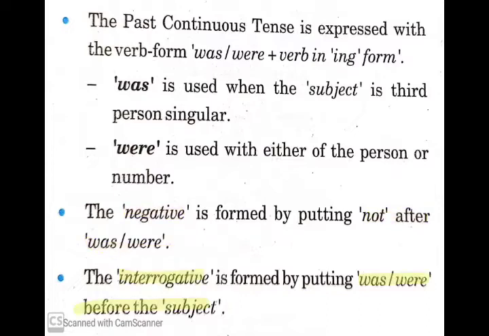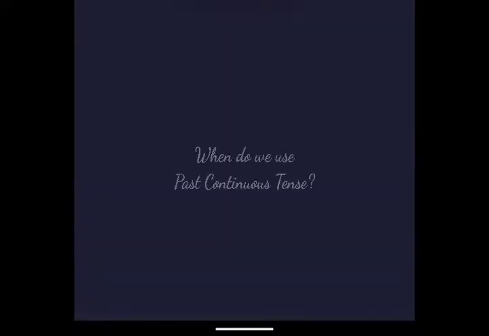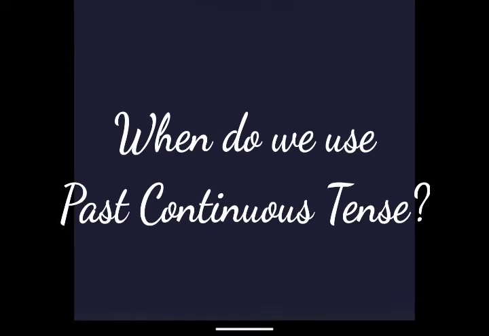Okay? Similarly, to form interrogative, we put was, were before the subject. And was, were is used according to the same condition, was with third person singular and were with the rest. For example, were they eating? Was she playing? Okay. Now let's see when we have to use past continuous tense.